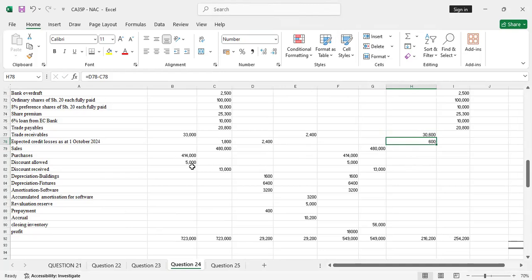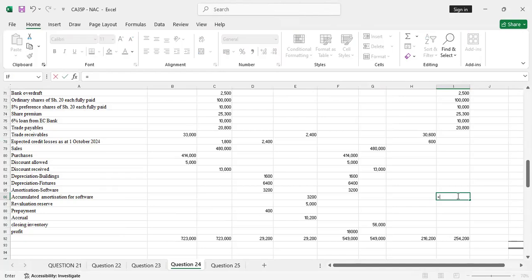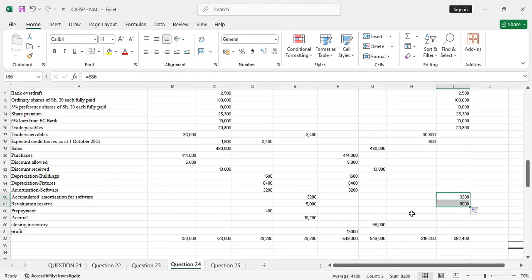Okay, so the next item is sales, no. Purchases, no. Discount allowed, no. Discount received, no. Depreciation, no. Amortization, no. Accumulated amortization for software, yes. So we'll credit it, because it's an item of credit balance. So we'll have that 3,200. Revaluation reserve also, you credit. So I'll just drag because they follow each other.